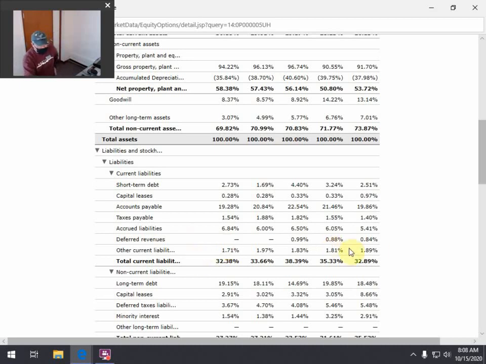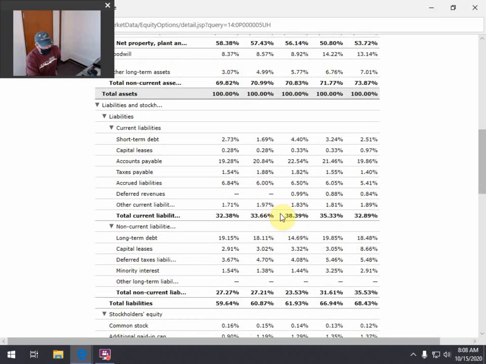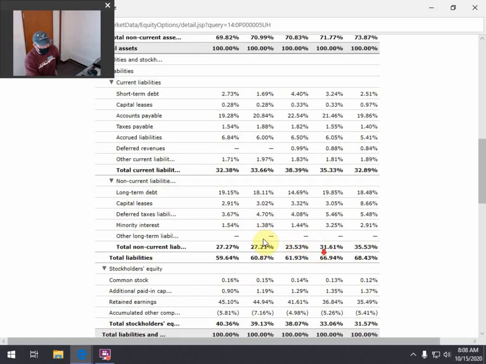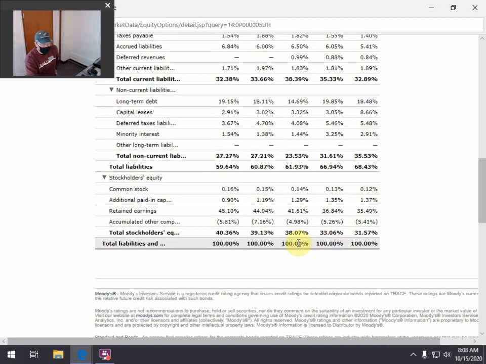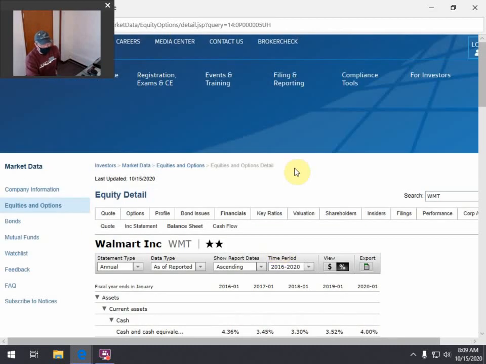And these percentages are really nice. They give you a look at different things, okay? Again, they're pretty solid. But total non-current liabilities, ooh, they've gone up quite a bit, from 27 up to 35. Different things like that, and you're going to look at it and say, well, why, how? Total stockholders' equity has actually decreased as a percentage of total assets. Well, that's kind of interesting. Maybe they've bought back some stock. That's something we'll start looking for, okay? Those are things we'll look at as the rest of the semester goes on.